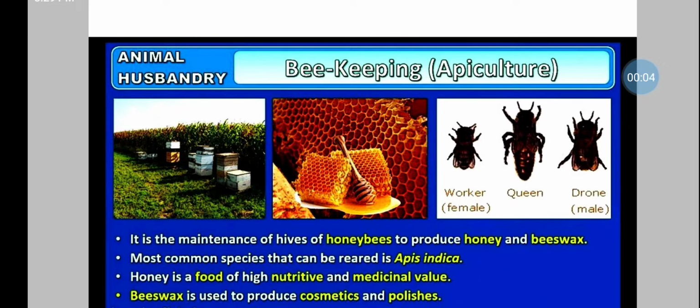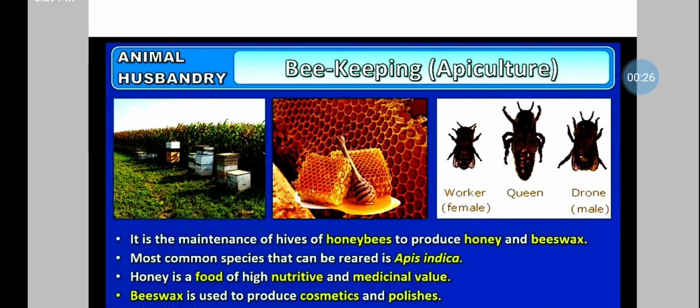We are going to continue with lesson number 11, Enhancement of Food Production. Already we have studied about multiple ovulation embryo transfer and dairy farm and poultry farm management from the animal husbandry topic. Now, the next topic from this lesson is apiculture or beekeeping.